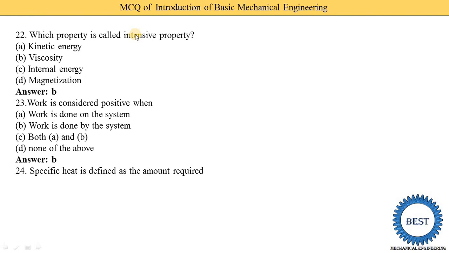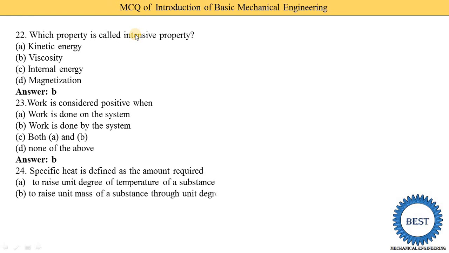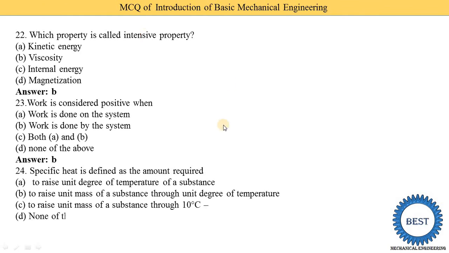Specific heat is defined as the amount of heat required to raise the unit degree of temperature of a substance, to raise a unit mass of substance through a unit degree of temperature, to raise a unit mass of substance through 10 degrees centigrade, or option D none of the above. So option D is correct. We know the definition of specific heat: the amount of heat energy required to raise the temperature of unit mass by 1 degree. Here that perfect definition is not given, so it is none of the above.